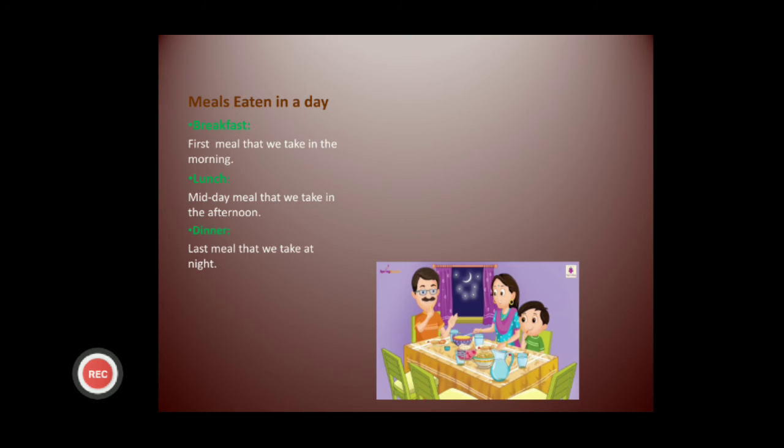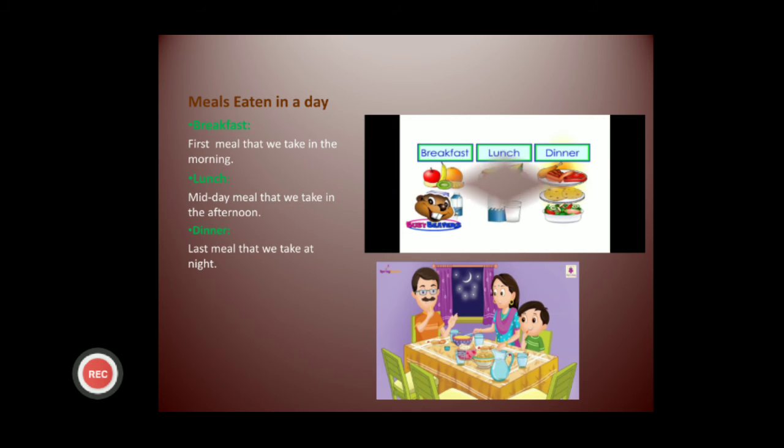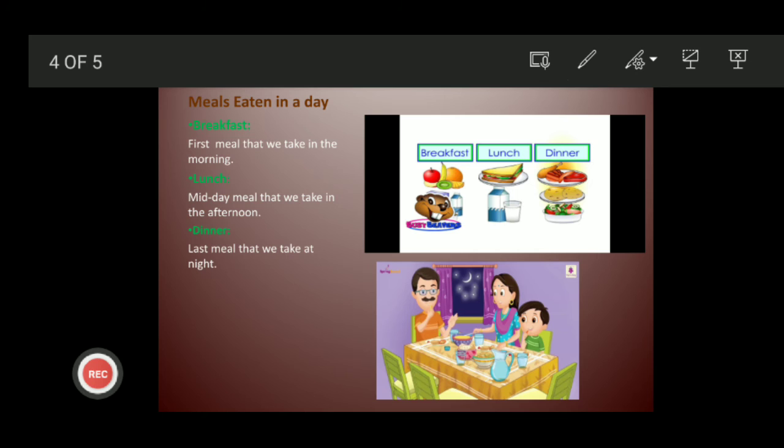Children, how many times do you take your meal in a day? Yes, at least thrice in a day. Yes, every person takes his meal at least thrice in a day: in the morning, in the afternoon, and at the night. So, children, the food you take in the morning is called breakfast, and it is the first meal that you take in the morning.